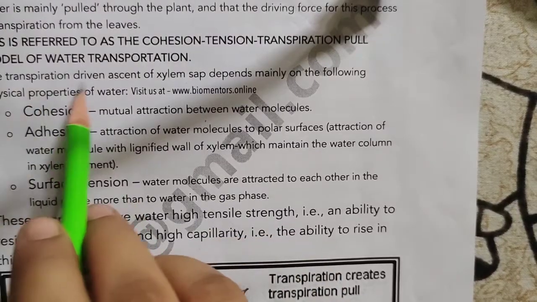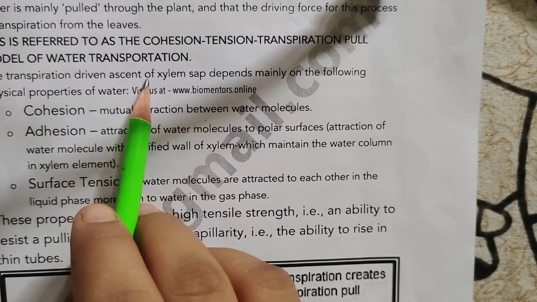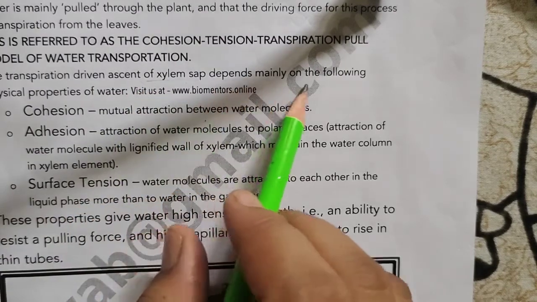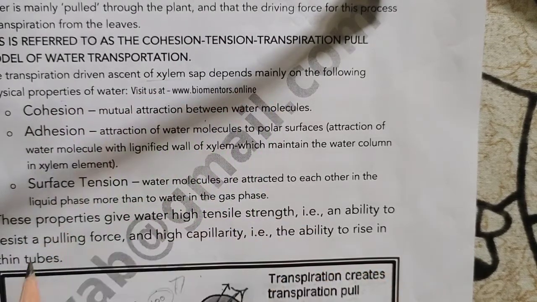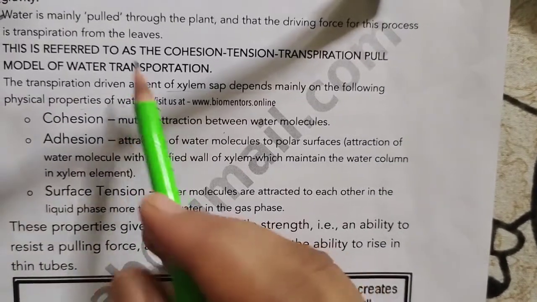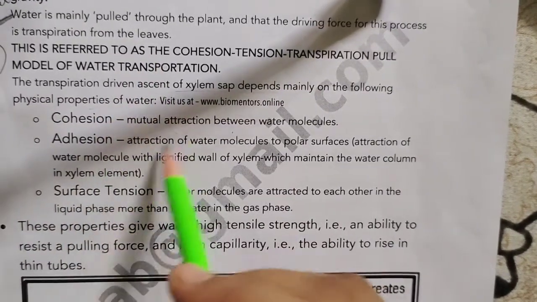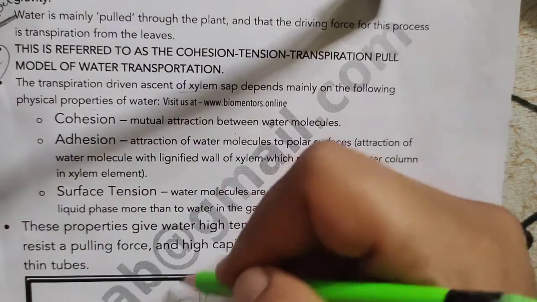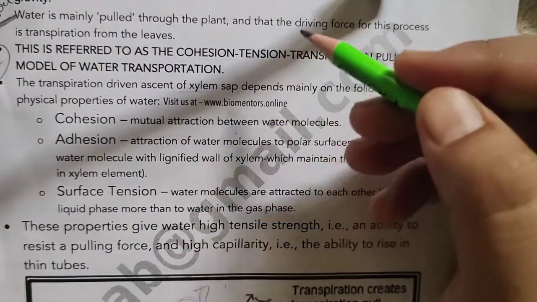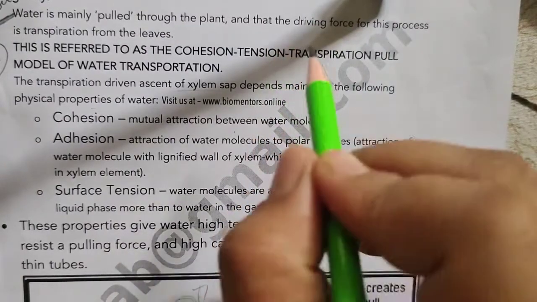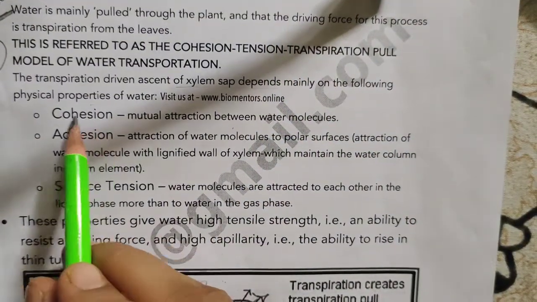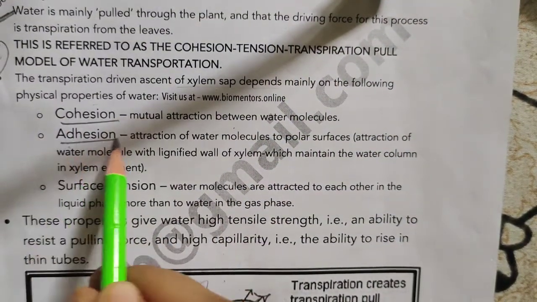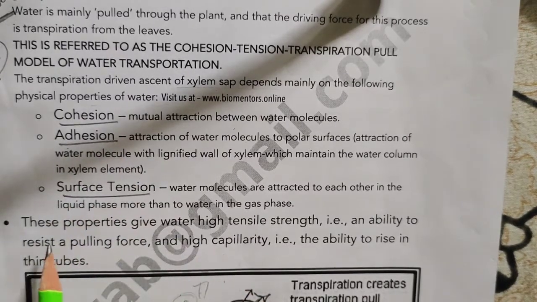And the transpiration-driven ascent of xylem sap depends mainly on certain physical properties of water. See, this transpiration-driven ascent of sap, xylem sap, I told you. So water will be maintaining a continuous column due to certain physical properties of water, like the cohesion property of water, adhesion property of water, surface tension.